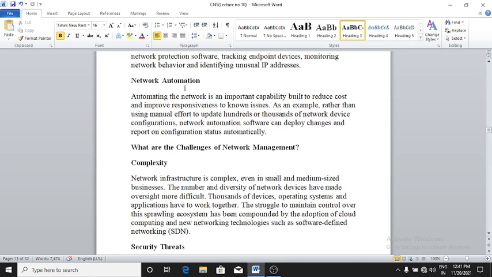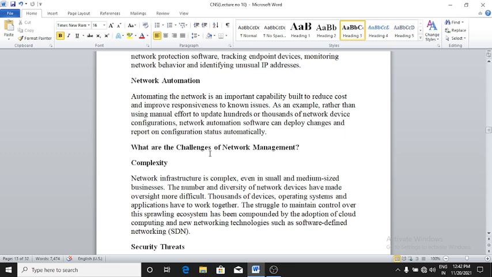Here is network automation. Automating the network is an important capability built to reduce cost and improve responsiveness to known issues. As an example, rather than using manual effort to update hundreds or thousands of network device configurations, network automation software can deploy changes and report on configuration status automatically.